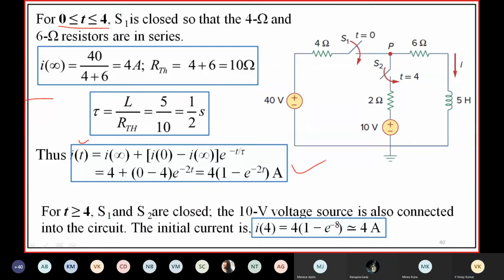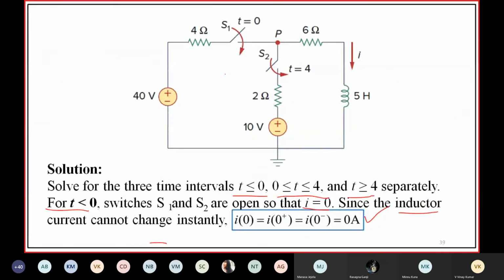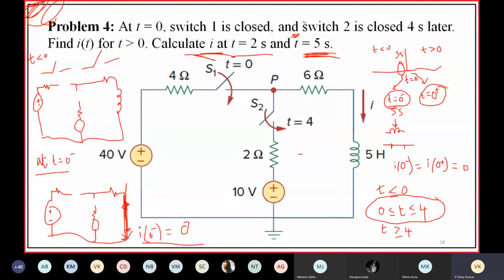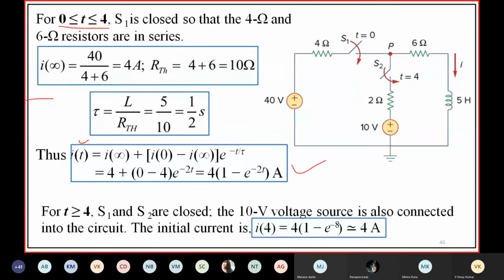Here this instant is t is equal to 0. We derived the expression for I of t during this interval, from 0 to 4 seconds.